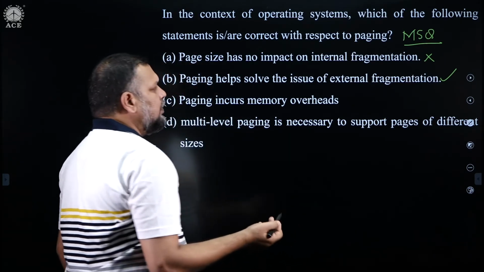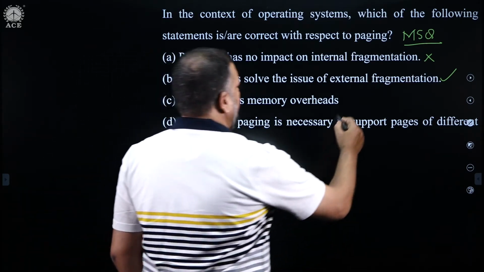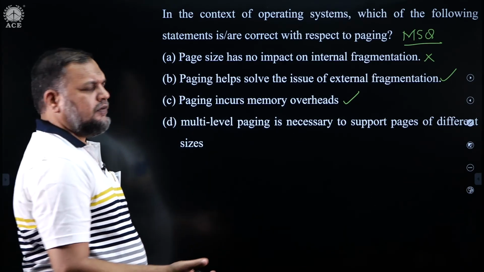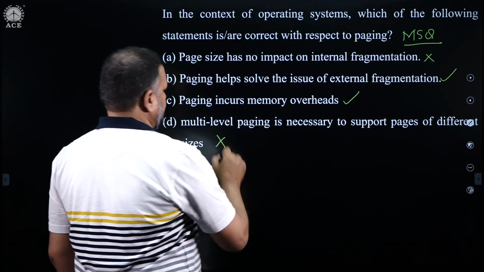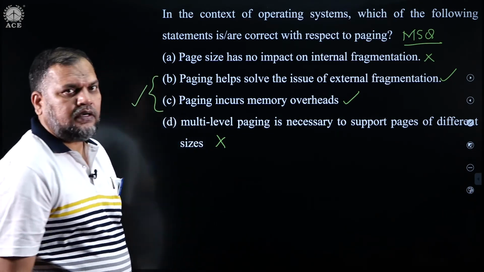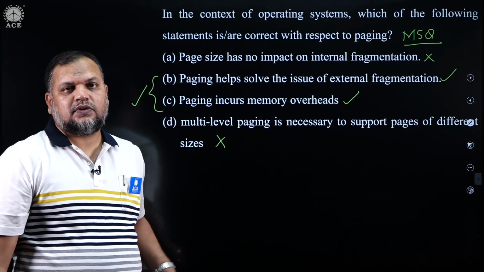Paging incurs memory overheads in the form of page table. Very true. Multi-level paging is necessary to support pages of different size. In a vague statement, that is incorrect. So, therefore, the correct options are B and C. B and C are the correct options for this. Okay.